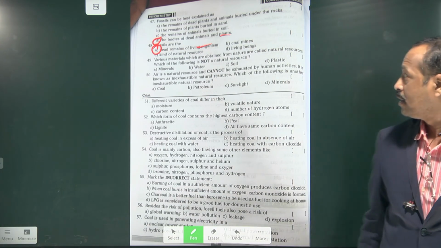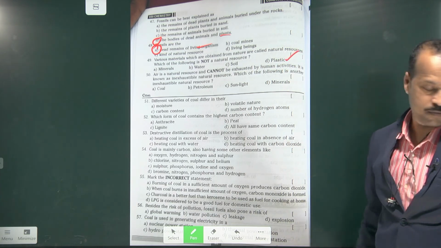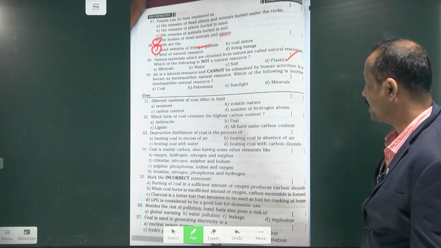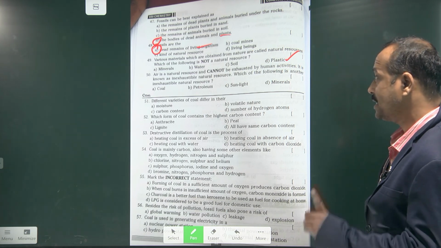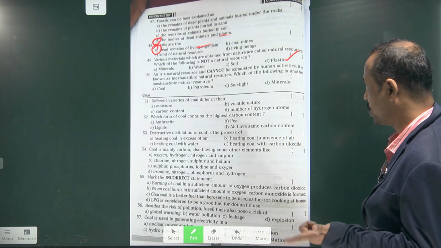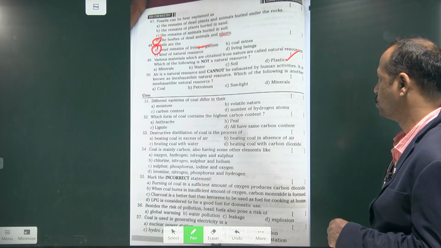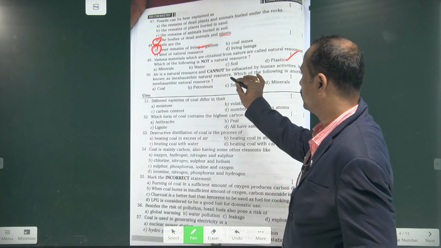Plastic. Yes, plastic, minerals, water, soil. Very good. Next, air is a natural resource that cannot be exhausted by human activities. It is known as an inexhaustible natural resource. Which of the following is another inexhaustible natural resource? Sunlight. Very good.